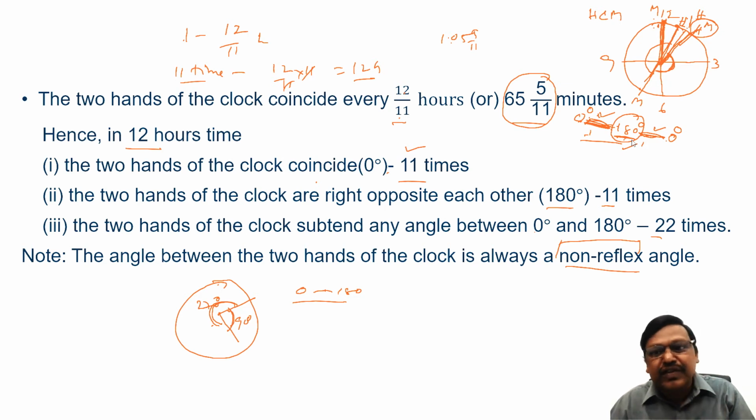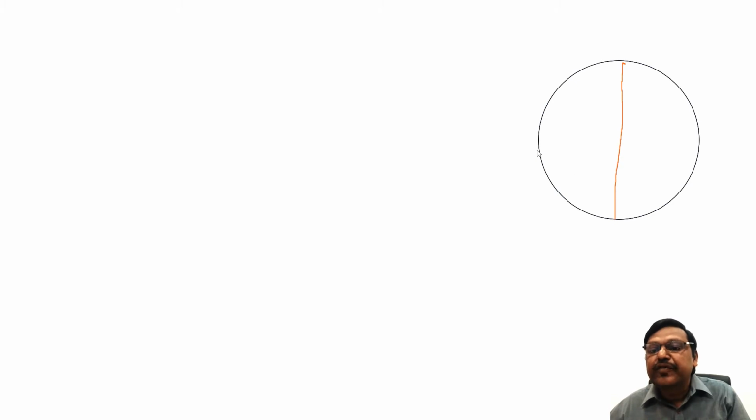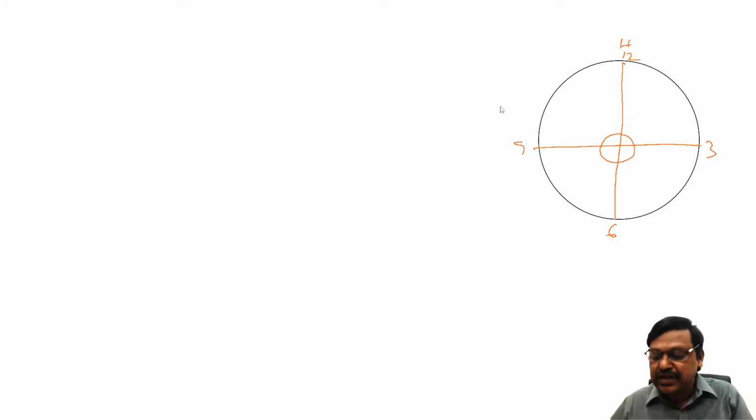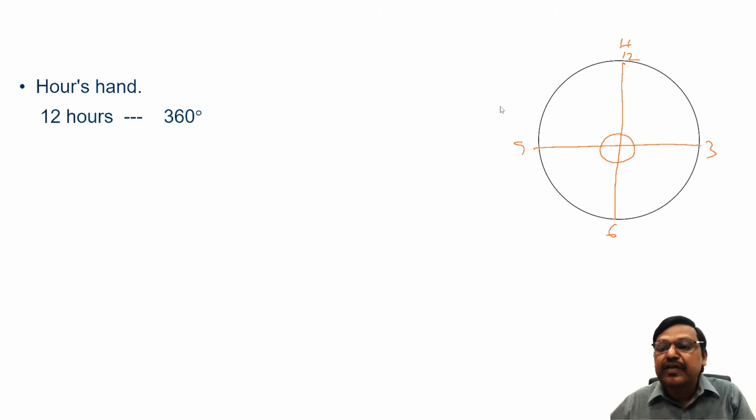Now, continuing with this, how many degrees each hand is moving per minute, we'll try to calculate. As we discussed just now, the hour hand is moving slow, the minute hand is moving fast. If you consider the hour hand, from 12 to come back to 12, via 3, 6, 9, it will take 12 hours to complete one round, which means it moves 360 degrees.